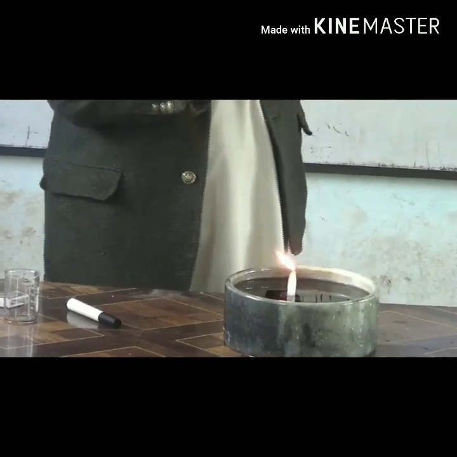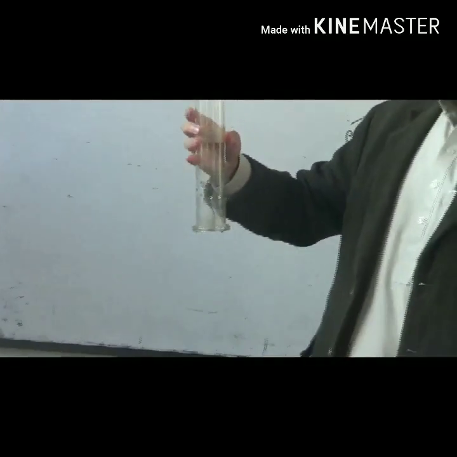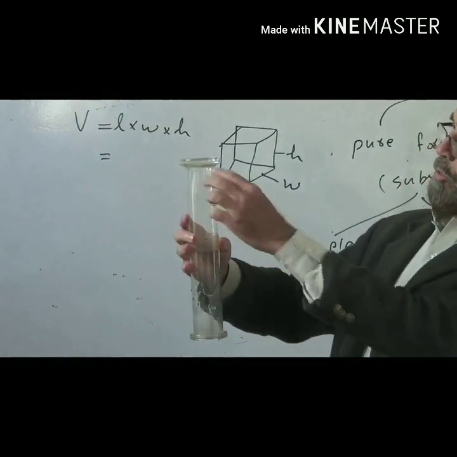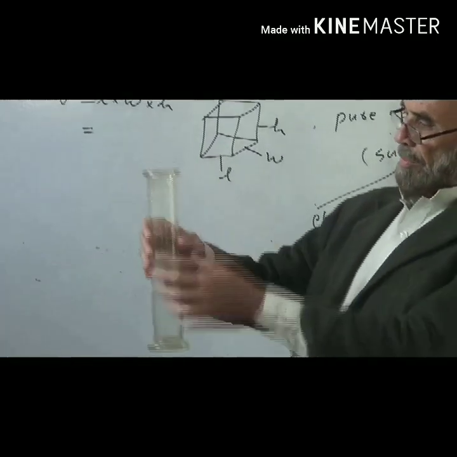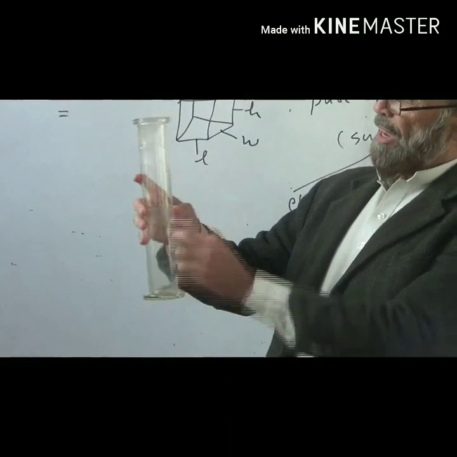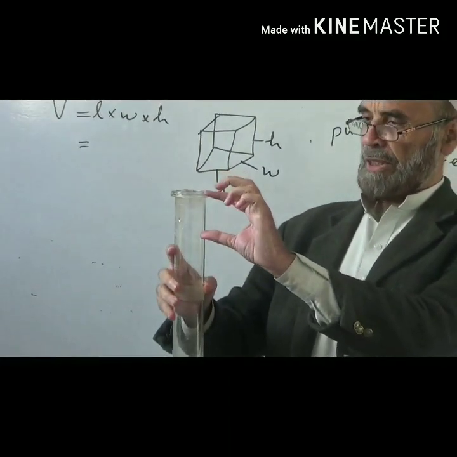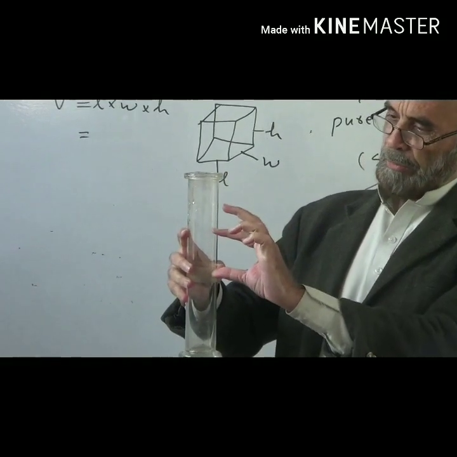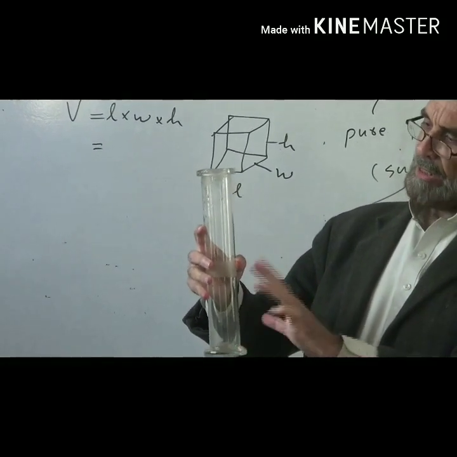This is an empty cylinder, although not graduated, but we can ourselves estimate its parts. Suppose from bottom to top it is 100%. If we divide it into 5 parts, each part will become 20%. 20%, 40%, 60%, 80%, and similarly 100%.